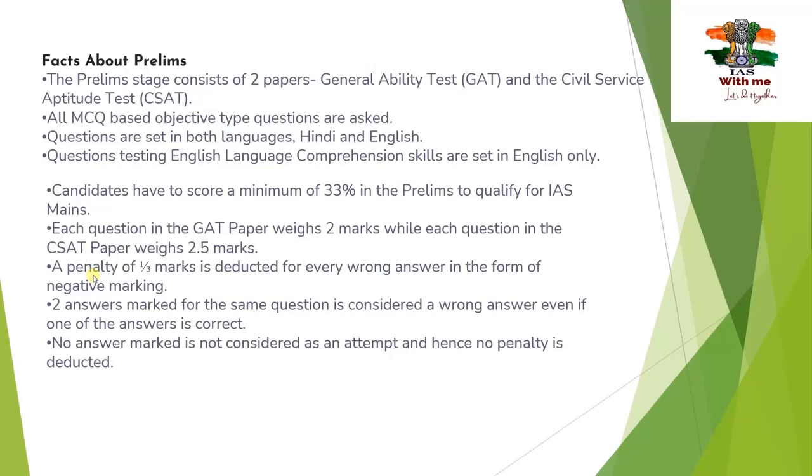Two answers marked for the same question is considered a wrong answer, even if one of the answers is correct. So if you are thinking that both A and C could be the answer, it lies between A and C. If you have 50-50, you have to mark only either A or C, but not both A and C. That will be treated as a wrong answer. Even though one of the answers is correct, they will treat that as a wrong answer.